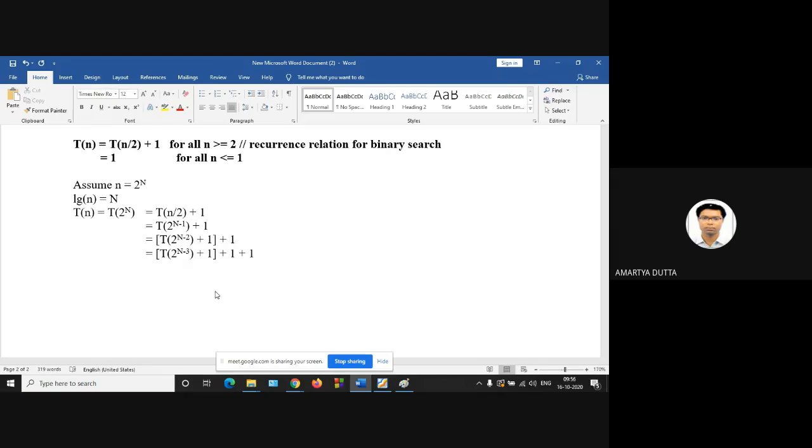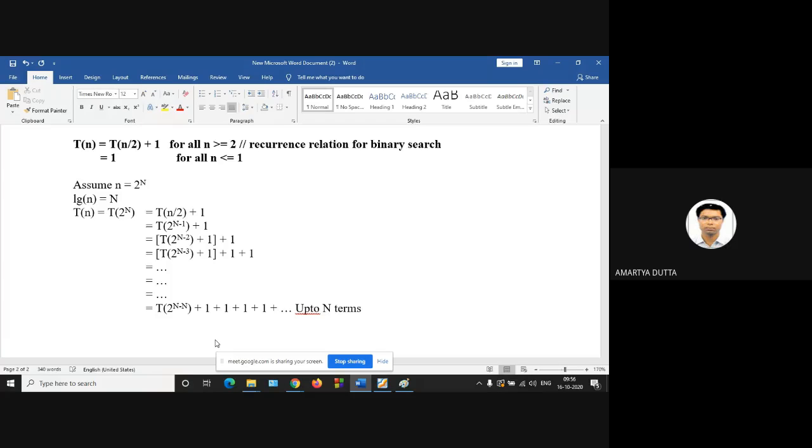So finally, after n number of steps, we will get T of 2 to the power N minus N, plus 1 plus 1 plus 1 plus 1 up to n terms.